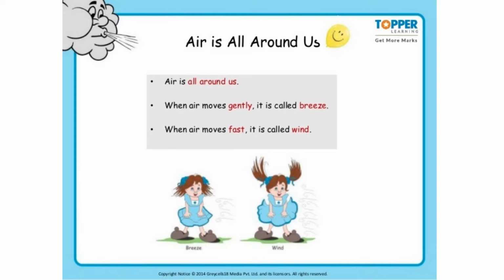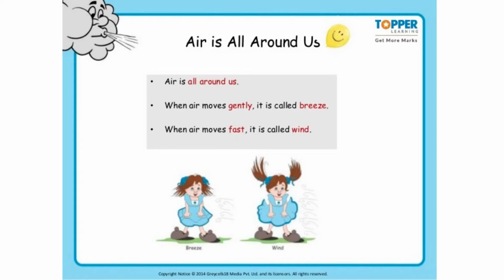Air is all around us. We have discussed that. Now, there are two particular terms you need to remember. One is breeze and one is wind. What is breeze and what is wind? Both are air only, but different forms of air. When the air is moving gently in a very pleasant way, we call that breeze. But when that same air is moving fast, it is called wind.